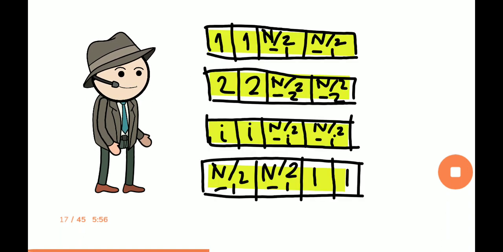Let us visualize the change of length of T2 corresponding to the change of length of T1. Let's start with the minimum length of T1, that is 1. So if the length of T1 is 1, the length of T2 should be n/2 minus 1. Now we increase the length of T1 from 1 to 2. Then we would have the length of T2 as n/2 minus 2. For a length i of T1, we would have the length of T2 as n/2 minus i. And now for the maximum length of T1, that is n/2 minus 1, we would have the minimum length of T2, that is 1.